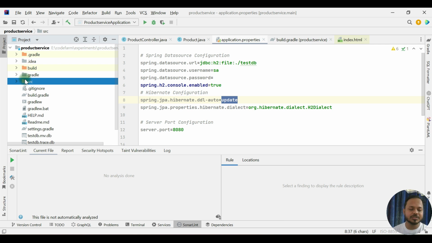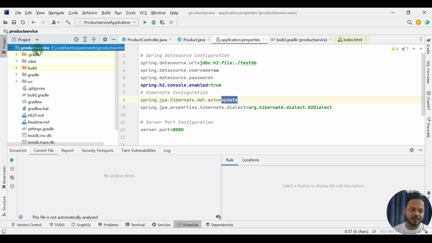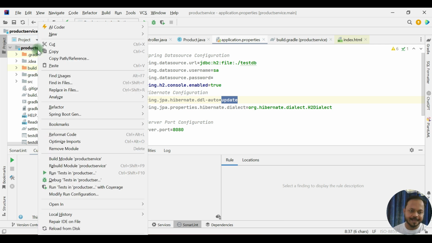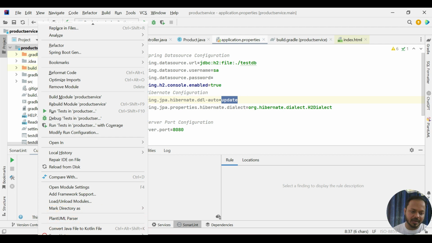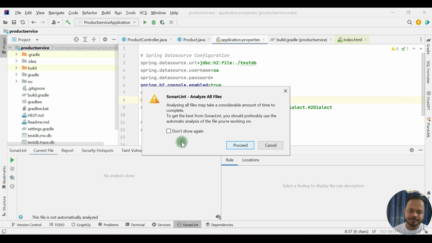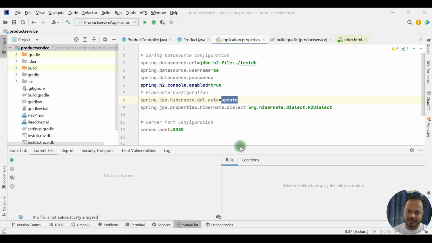But I want to scan the entire project, so just right click on the project, come down, and at the bottom you will see SonarLint, analyze with SonarLint. Yeah, I see that it will take time, but I want it to analyze that.